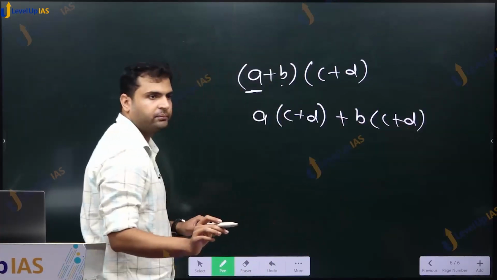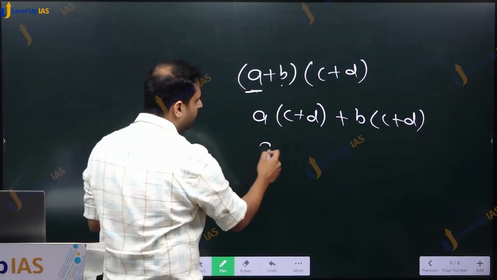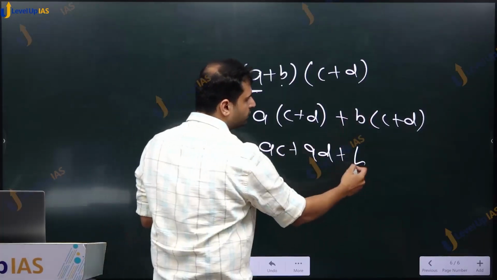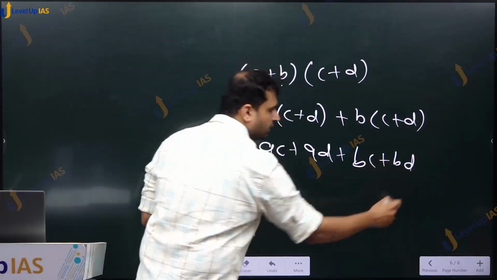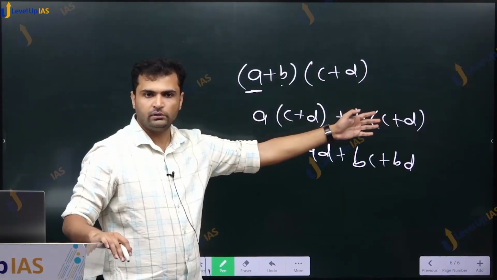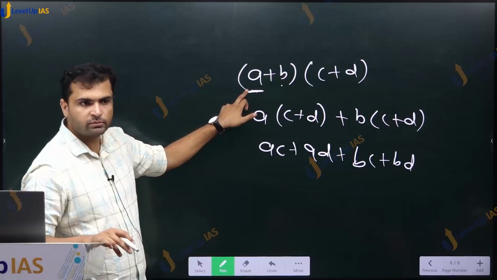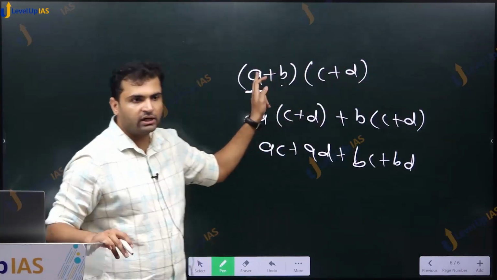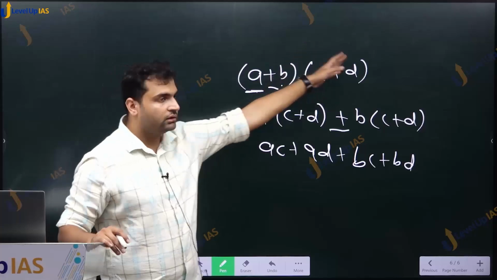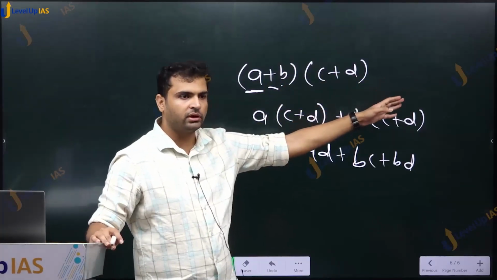That is how we multiply. So what do we have here? A into c plus a into d plus b into c plus b into d. This is how we multiply two brackets. We take the first element from the first bracket, multiply everything by that number, then we take the middle sign, and then we multiply by the second number.